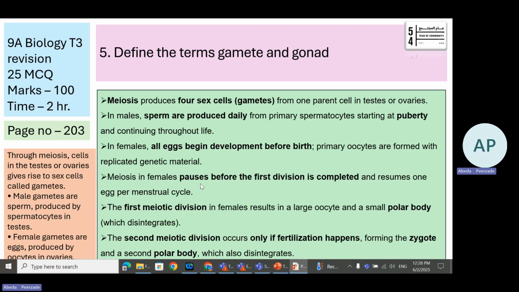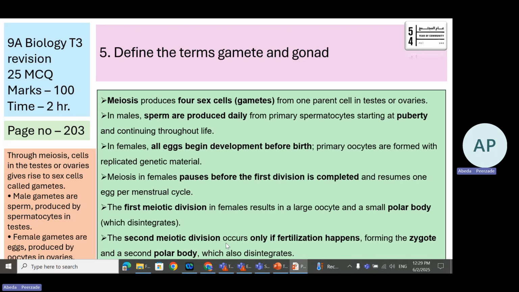Meiosis in female stops or pauses before the first division is completed and resumes, with 1 egg per menstrual cycle. The first meiotic division in female results in a large oocyte and a smaller polar body, which disintegrates. It is very important. There are 2 meiotic divisions, right? Meiosis 1 and meiosis 2. At the end of first meiotic division, a polar body is formed and a large oocyte is formed, which is called a secondary oocyte.